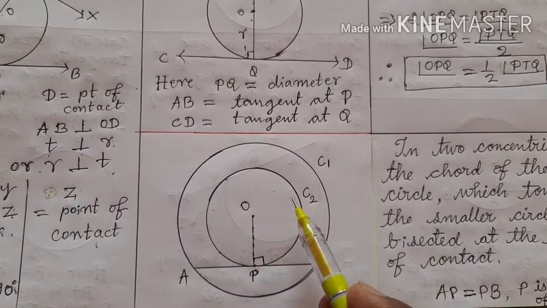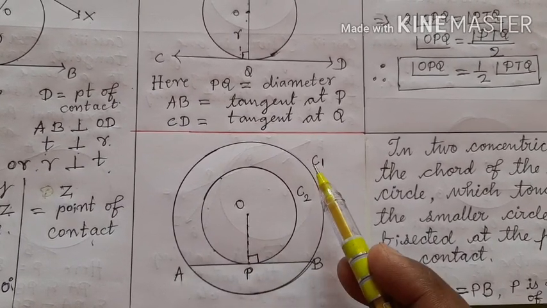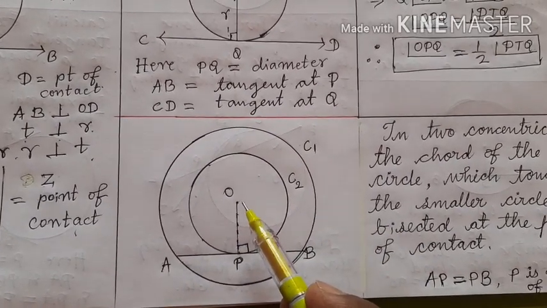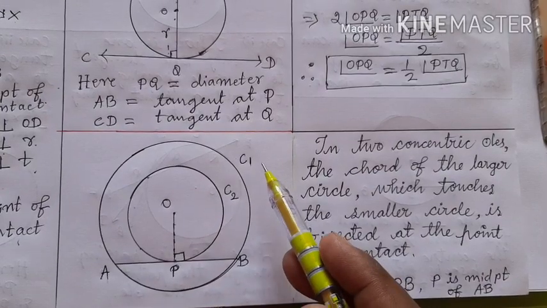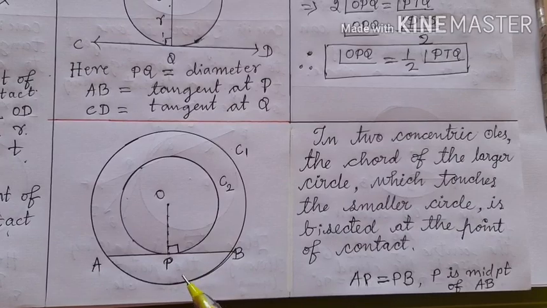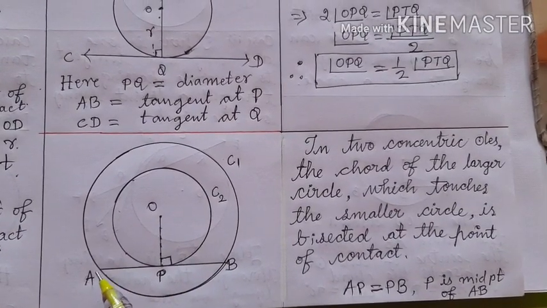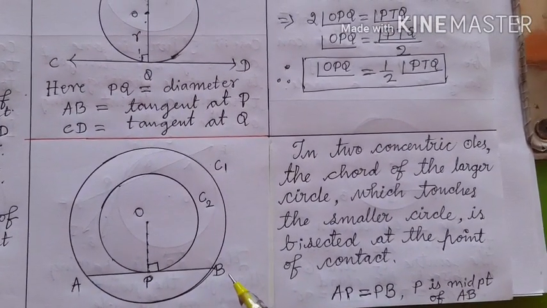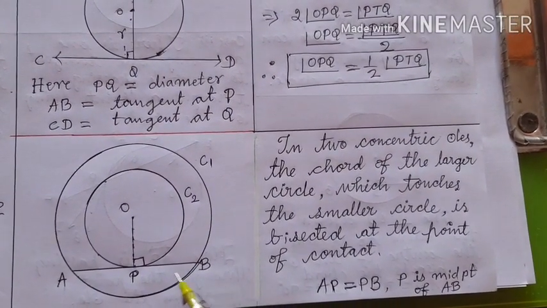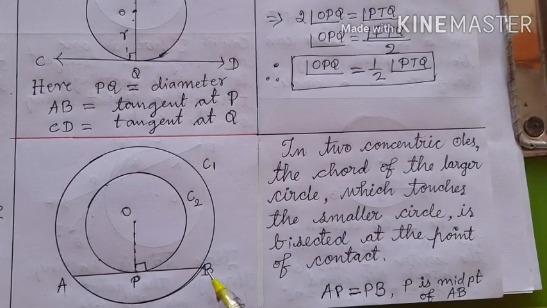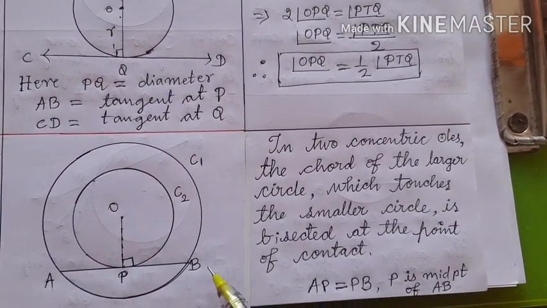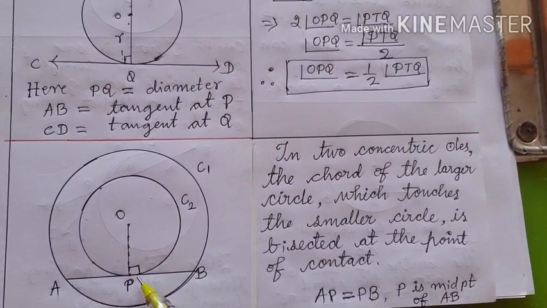Draw 2 concentric circles C1 and C2 with center O, and draw a chord AB such that AB is a chord to the larger circle, and the same AB is a tangent to the smaller, inner circle.